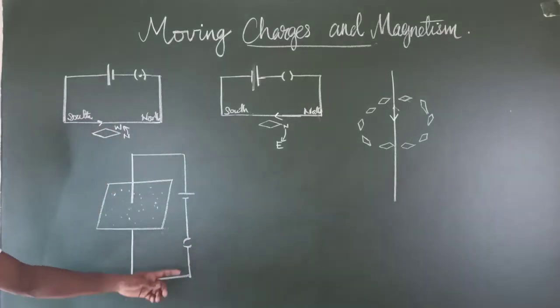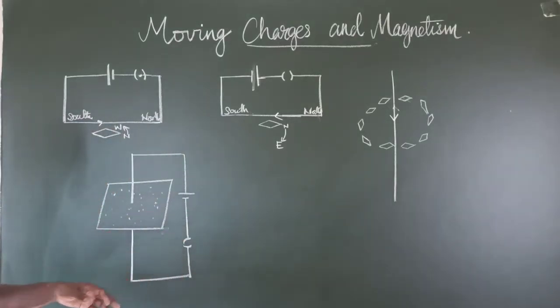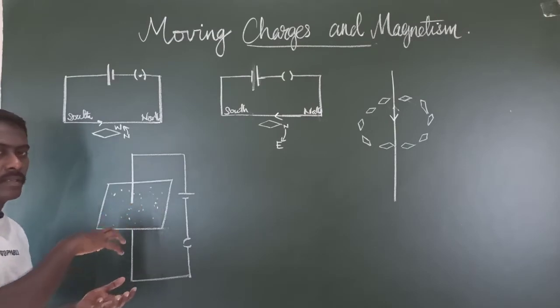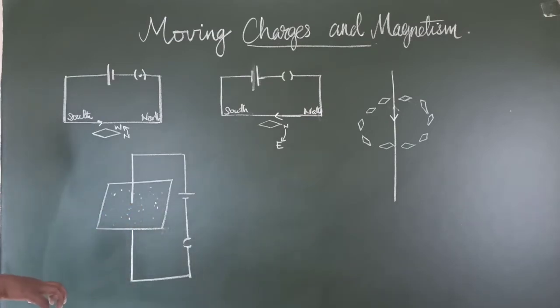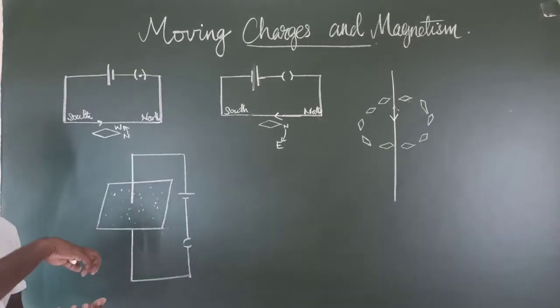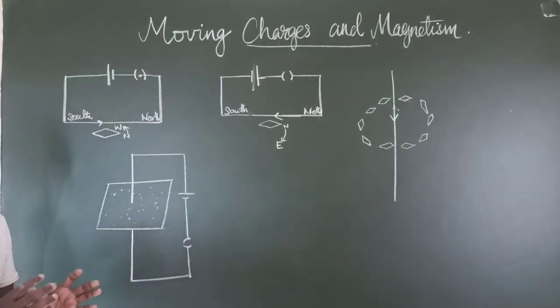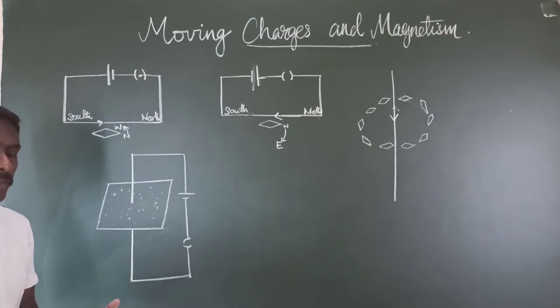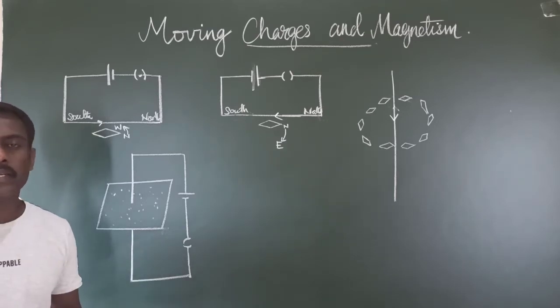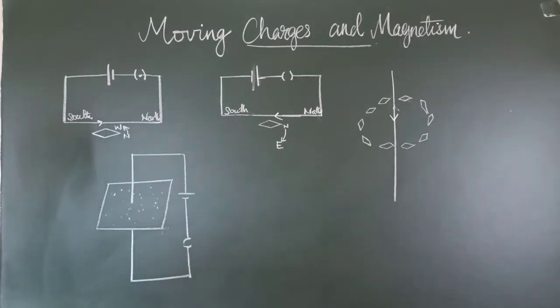When the circuit was on, what happens? The magnetic material sprinkled on the cardboard in a random manner arranged themselves around the conductor as concentric circles. So by this experiment, he explained how this magnetic field is produced and what the direction of the magnetic field is when a current-carrying conductor produces a magnetic field around it.